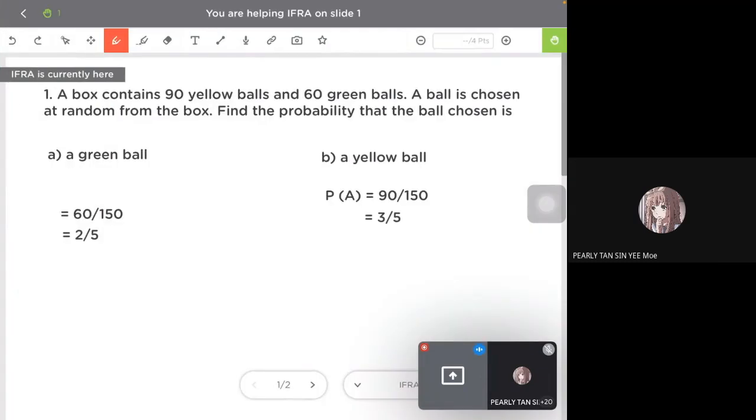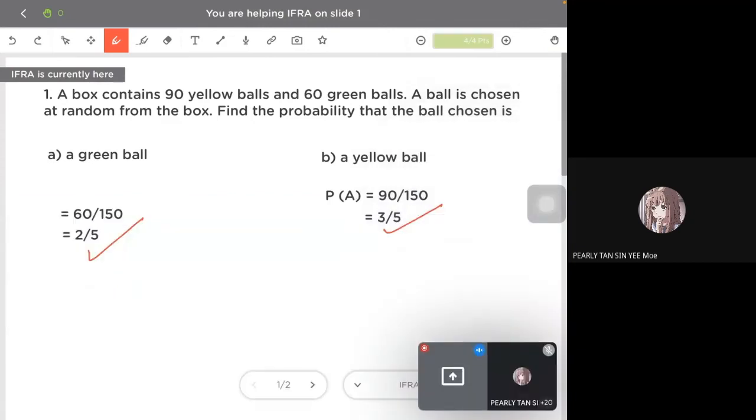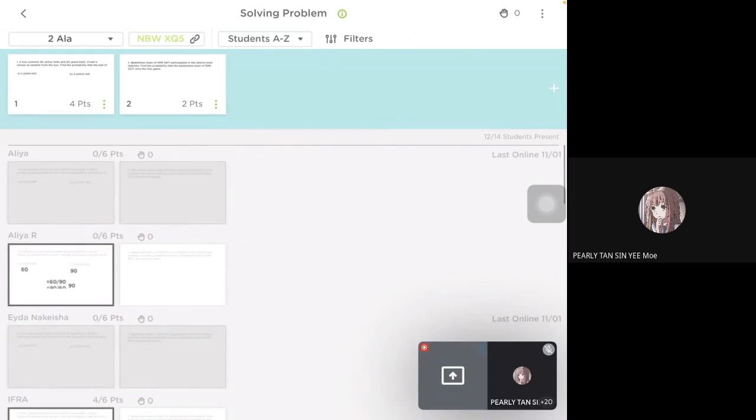Then you can proceed for the next questions. Okay, well done, Ifra. Now you can understand, right? Yesterday you said you were still lost. Today is it better for you, Ifra? Yes or no? Okay, good.